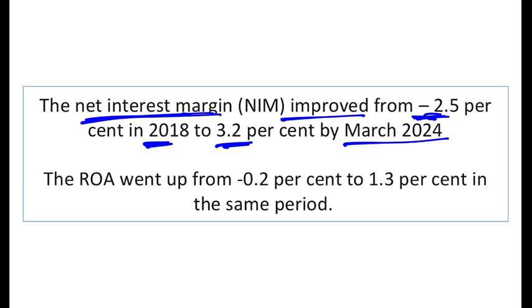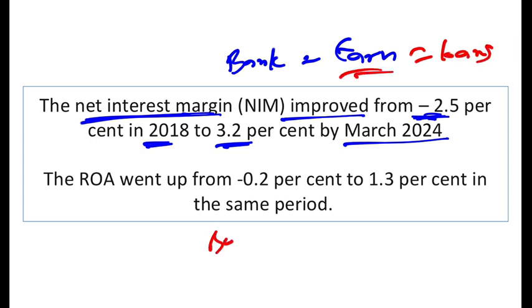For example, banks earn money. How? Through loans. Banks give loans and earn money. And banks spend money. How? They give you interest on FDs or CASA accounts, especially the savings account. In a current account, usually there is no interest rate, but in a savings account, there is. So these are the expenditures of the bank.